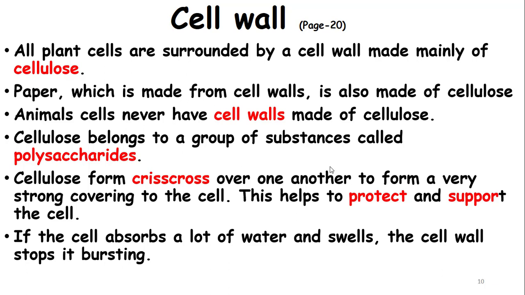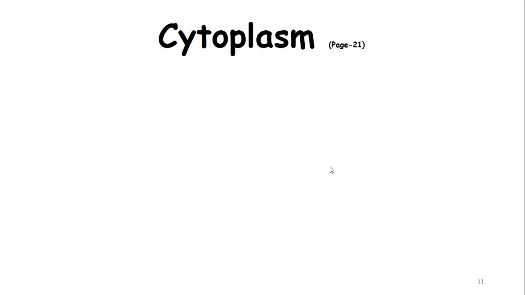For example, the cell wall protects the plant cell from bursting open, because if you place the plant cell in fresh water, it will absorb lots of water, and the cell wall is there to protect the plant cell from bursting open. Cell walls are fully permeable because there are larger spaces, therefore molecules can move into and out of the cell wall.